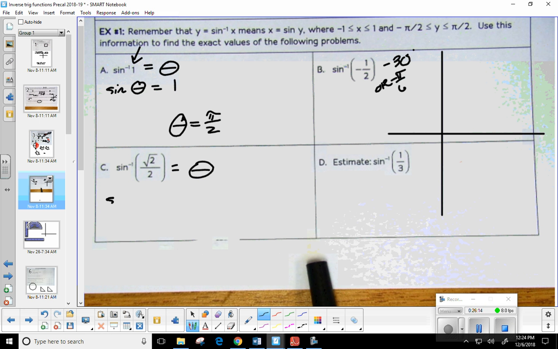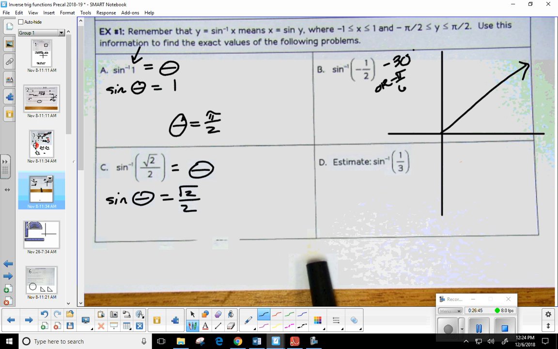If we were to look at this normally, this would be sine of theta is equal to the square root of 2 over 2. So first we have to decide what quadrant this will be in. Wait a minute, the last one was in the fourth. That's how you decide. Okay, where is y positive? Y is always positive in the first quadrant, negative in the fourth. So because we have a positive ratio, that's what I'm going to do. And I'm just going to draw a terminal side. Doesn't matter how big you draw it.